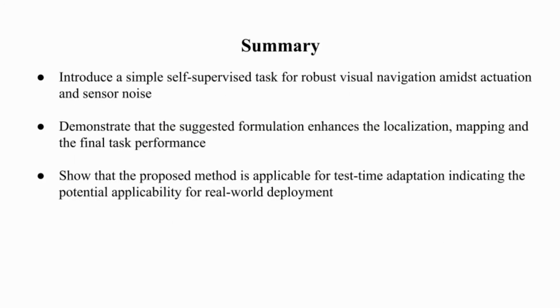In conclusion, we introduce a simple self-supervised task for robust visual navigation amidst actuation and sensor noise. We also demonstrate that the suggested formulation enhances the localization, mapping, and the final task performance of an embodied agent. Finally, in the paper, we provide an additional experiment which shows that the proposed method is applicable for test time adaptation, indicating the potential applicability for real-world deployment.